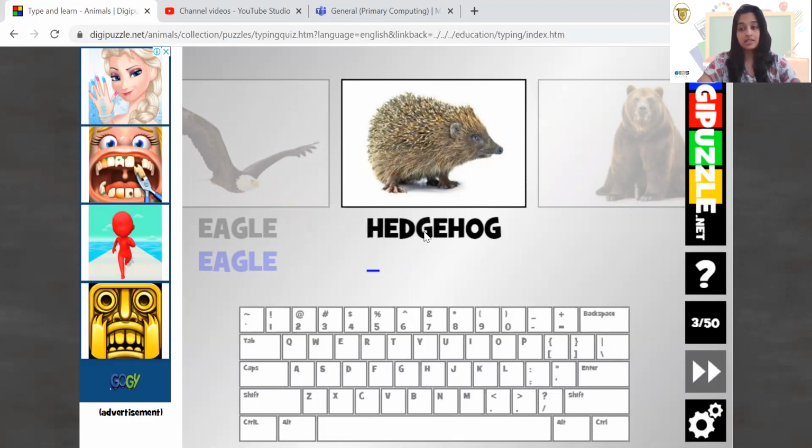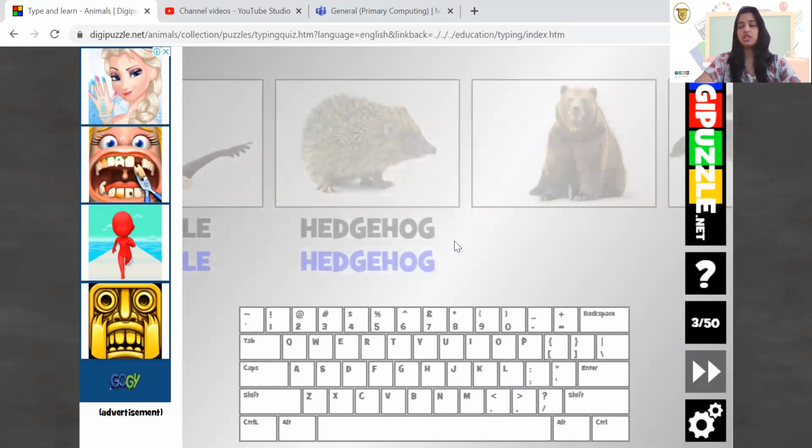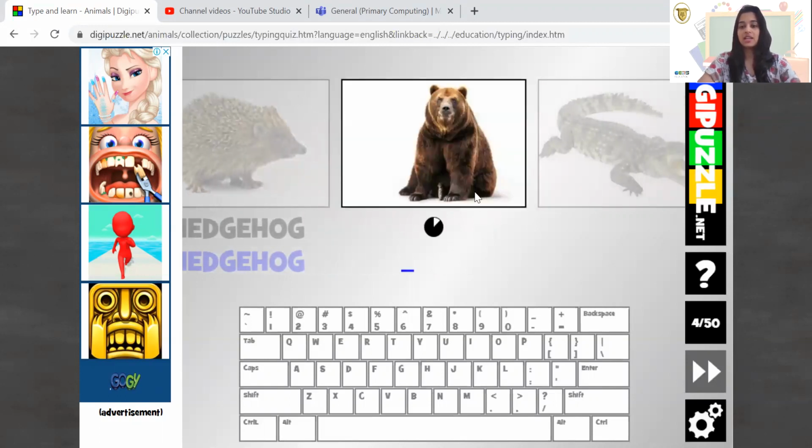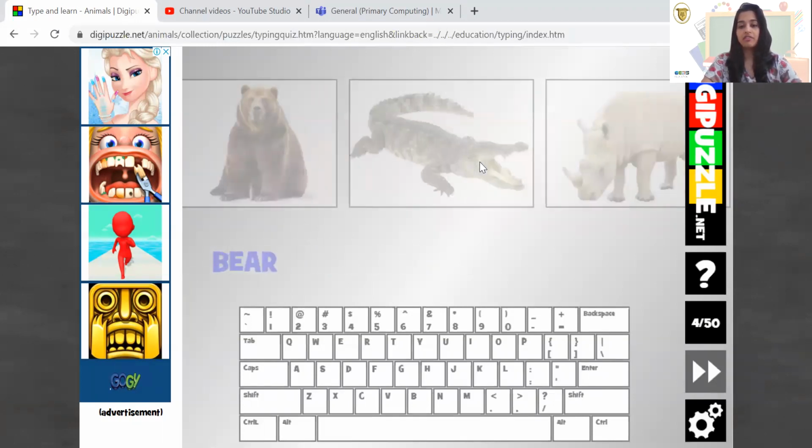Yep, and I get the name of the animal, and I'm going to type HEDGEHOG, and I get 4 points. Now it's a bear. I know the animal's name, so I'm going to type BEAR. I get 5 points there.